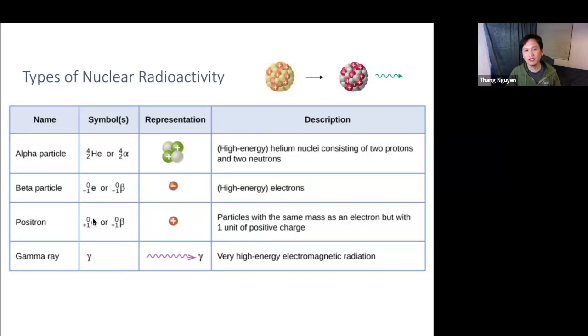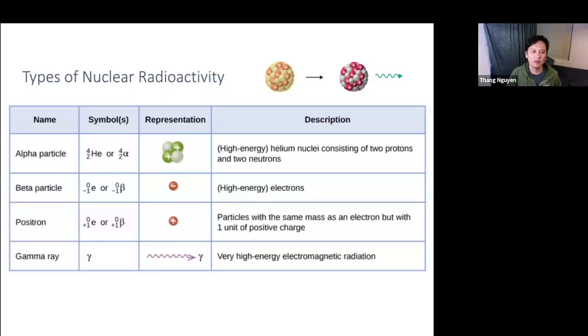So we can also symbolize it with the letter e, but because it is positive, just like a proton is, we have a subscript of +1 on the bottom. But just like an electron, or just like a beta particle, it has 0 mass. And because it's just like a beta particle, we also use the Greek letter beta for it, but with a +1 as a subscript.